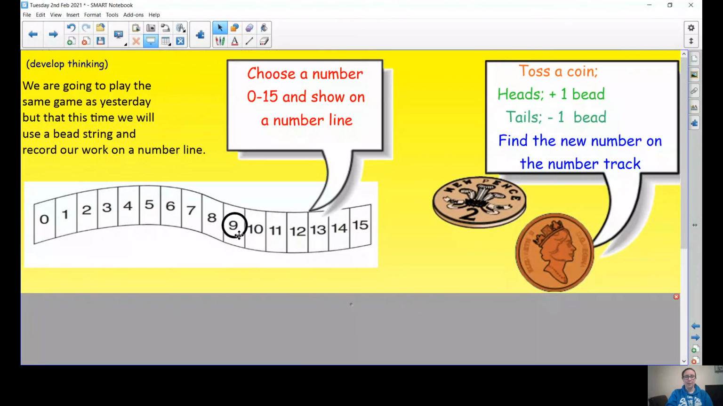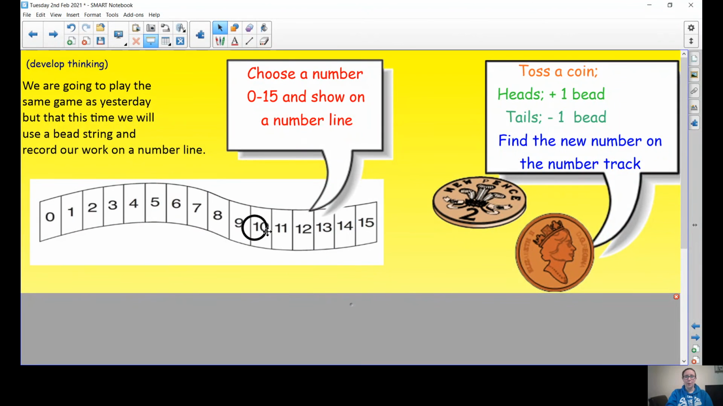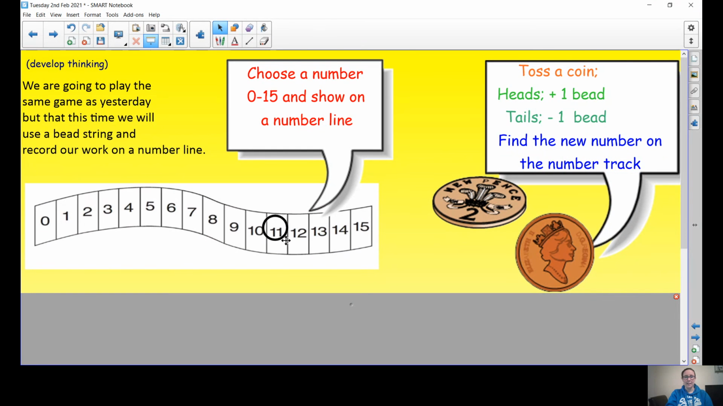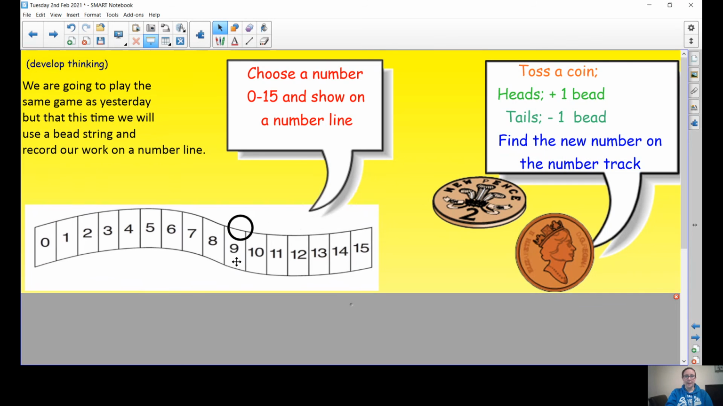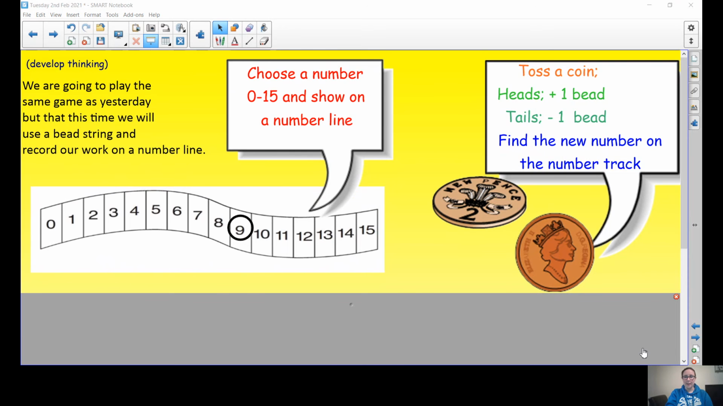I'm not sure you saw my screen then, did you? Let's check. Let's do it again. So here was number 10. 1 more than 10 is 11. If I get heads, I move it this way, and if I get tails, I move it this way and I would end up on 9. Now I'd like you to go away and have a go at that.